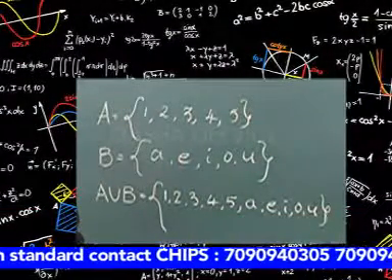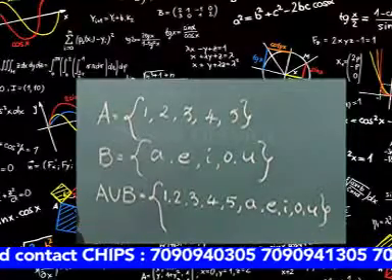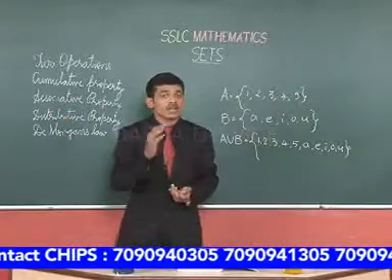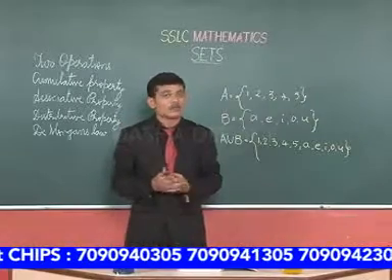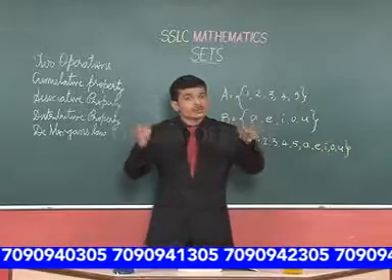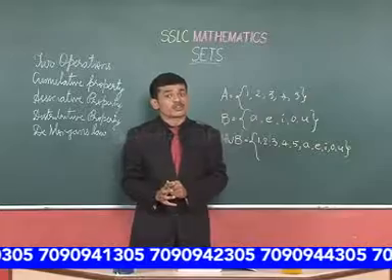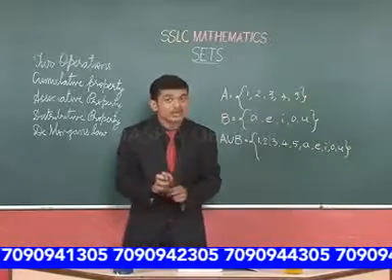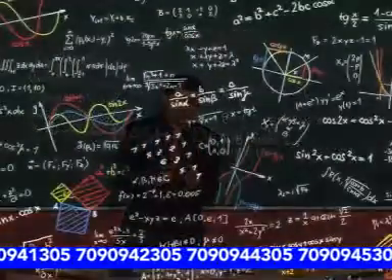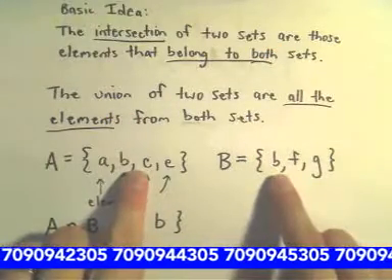So, this is about union. Then, what is intersection? We say A intersection B. In union, we combine the entities of two sets together into a set. But in the case of intersection, we get into a set only the entities which are common to both the sets.